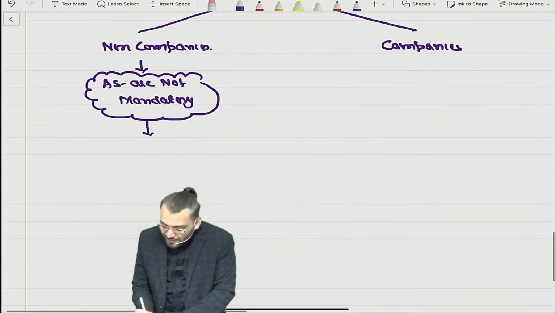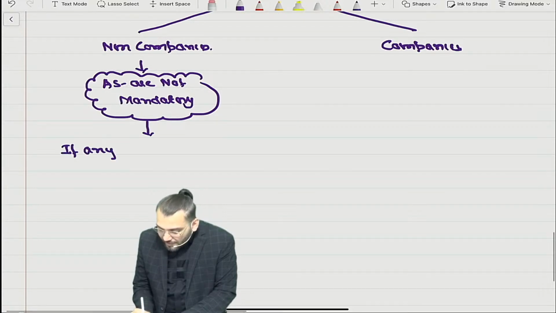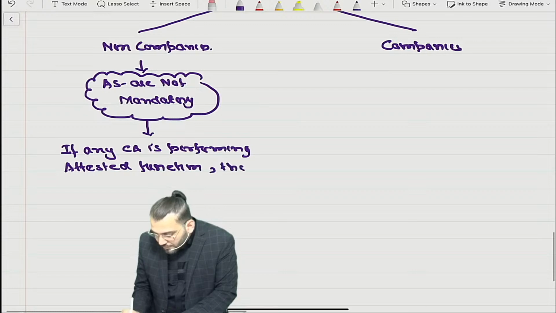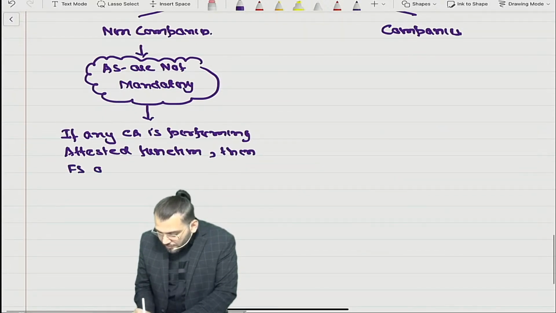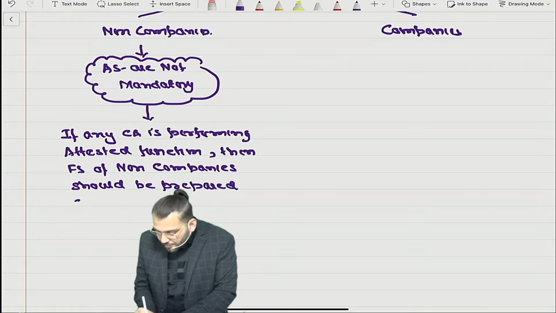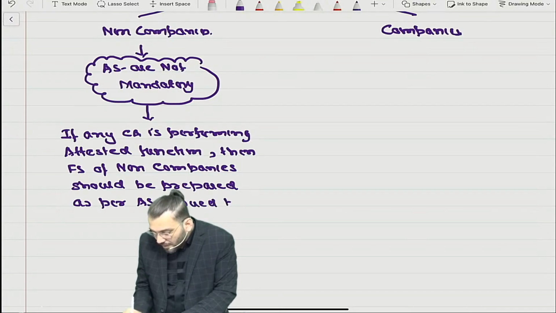Are you able to understand? So if any CA is performing the attest function, then the financial statements of non-companies should be prepared as per the accounting standards issued by ICAI.